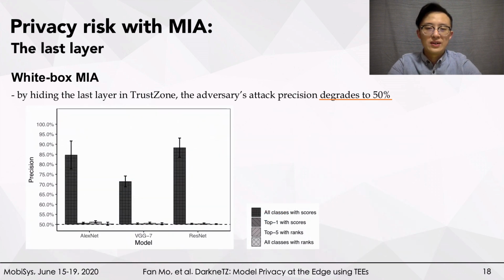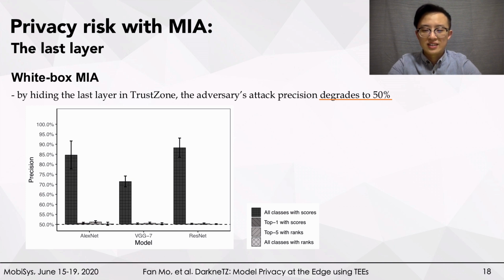We further evaluated the privacy risk with only protecting the model's outputs in trustzone by normalizing before outputting prediction results. We conducted the white-box MAA when all other layers are accessible by the adversary. Three combinations of models and datasets, including AlexNet, VGG7, and ResNet on CIFAR-100, are selected as they were identified as more vulnerable to MAAs.